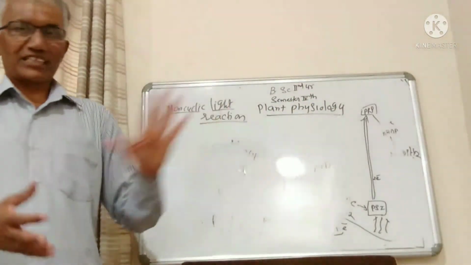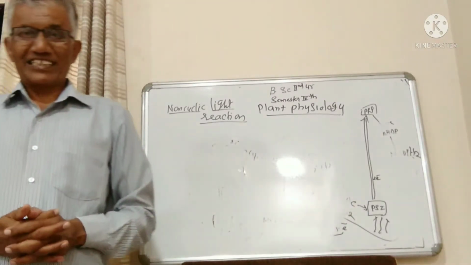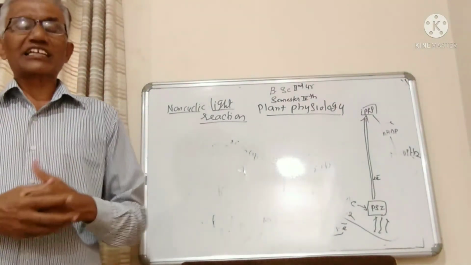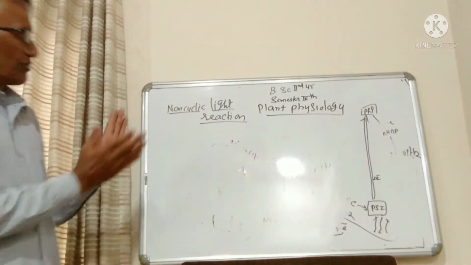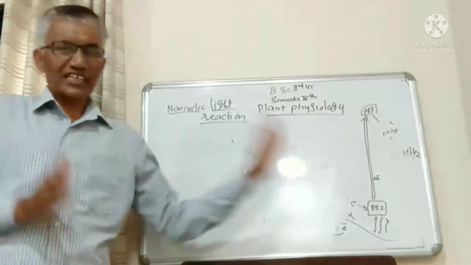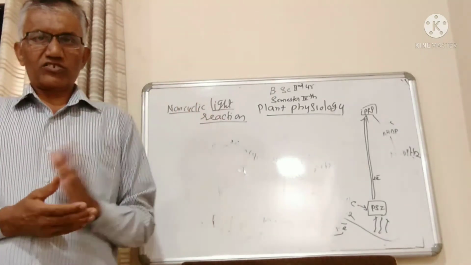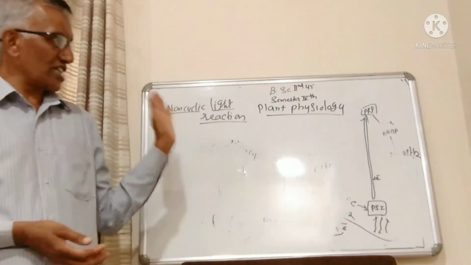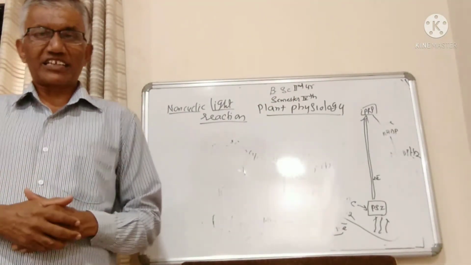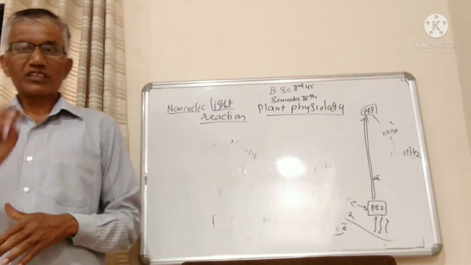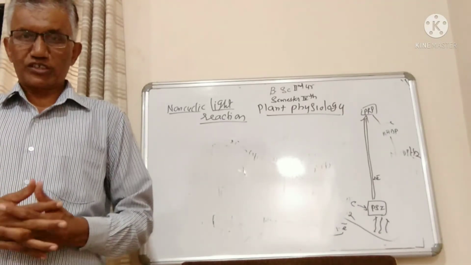The schematic representation of cyclic light reaction or cyclic photophosphorylation is given very clearly in the reference book. You have to draw this figure, and remember the difference between non-cyclic and cyclic light reactions. In cyclic light reactions, there is no photolysis of water, so there is no release of oxygen molecules.